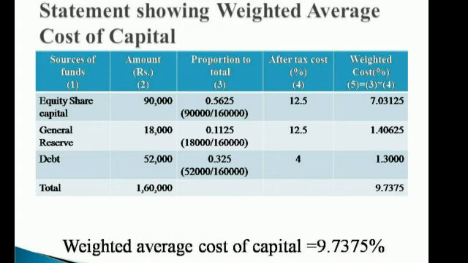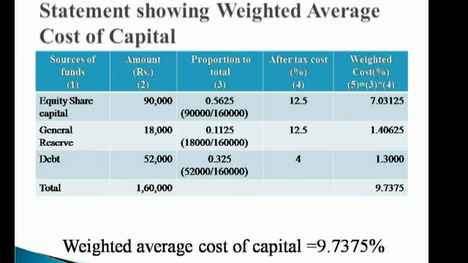So in equity share capital the amount is rupees 90,000, the total asset is 1,60,000. So the proportion is 0.5625. Then general reserve amounts to rupees 18,000, the total asset is rupees 1,60,000. So we got 0.1125. Next, debentures. The debenture value is 52,000 and the total asset is 1,60,000. So we got 0.325.